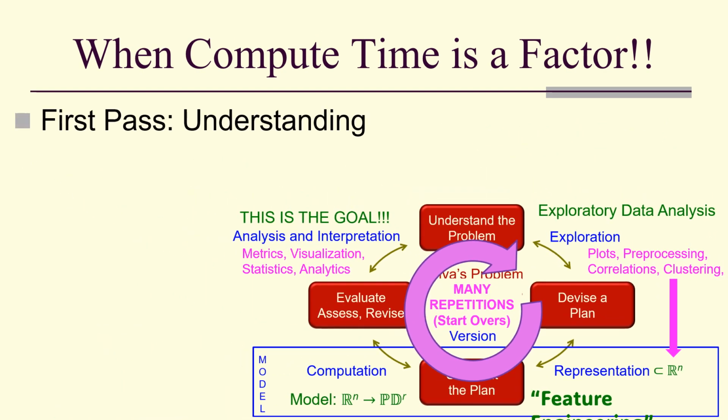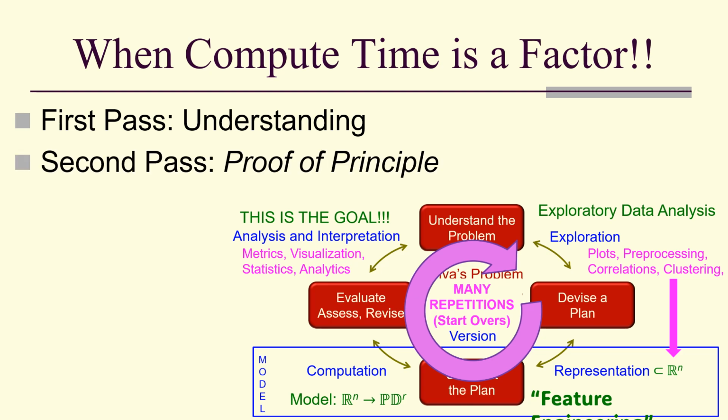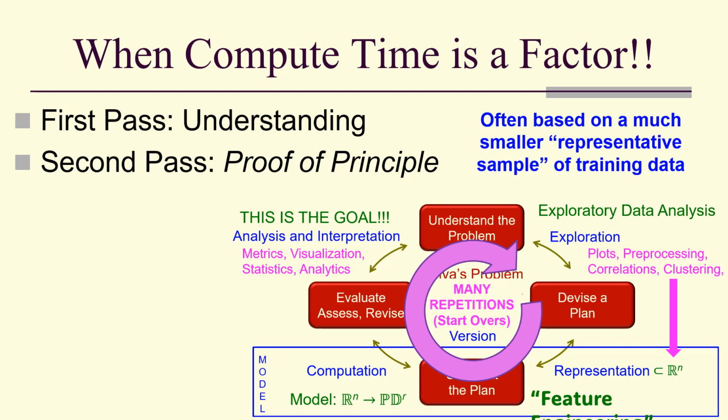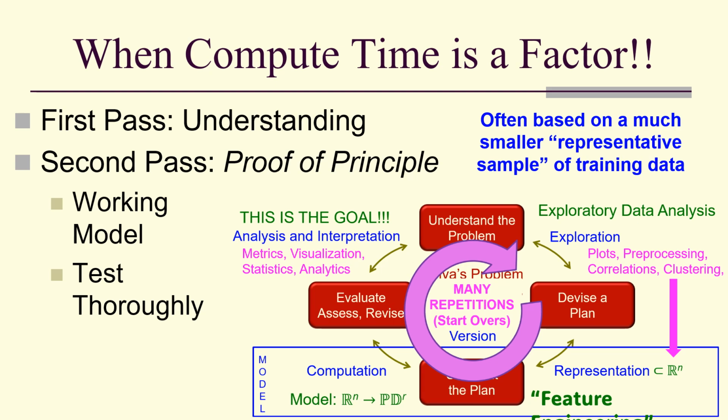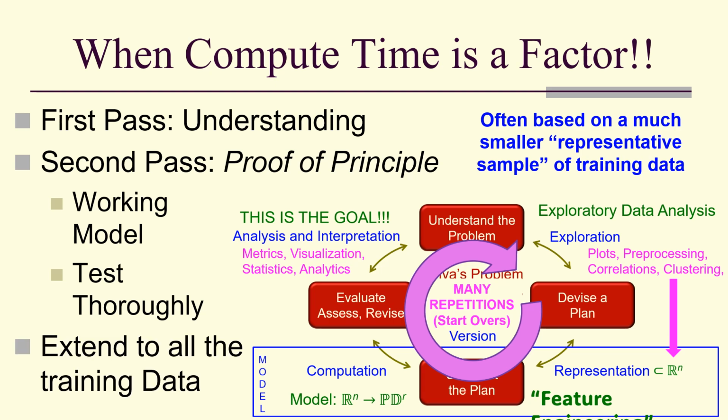And when compute time is a factor, our first pass tends to be for understanding. Our second pass is very often what's called a proof of principle. And both of these are often based on a much smaller representative sample of training data. So I encourage you to sample the data down, maybe using stratified k-folds and just using one fold. But get a smaller set so you can develop your model and you can test it thoroughly. Then you can extend to all of the data that you have.